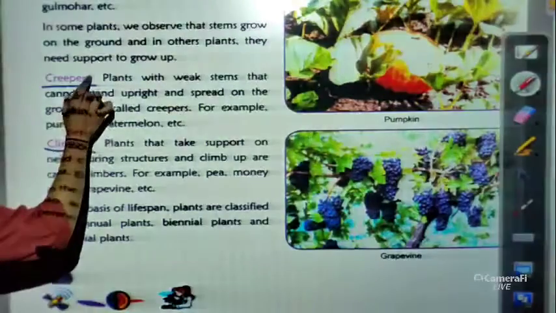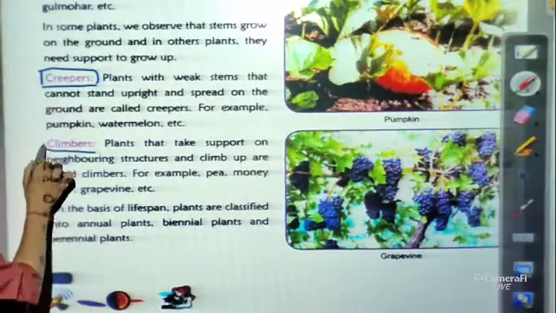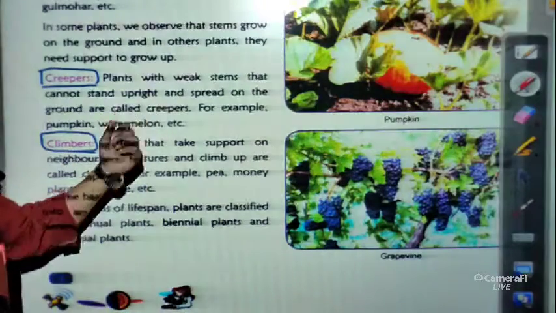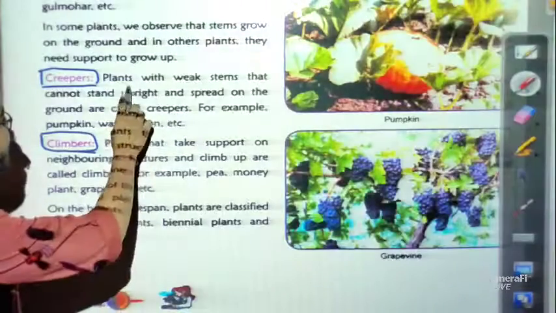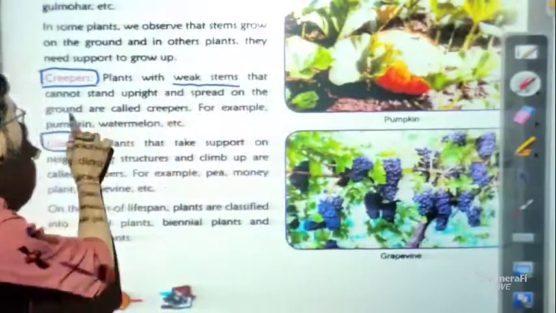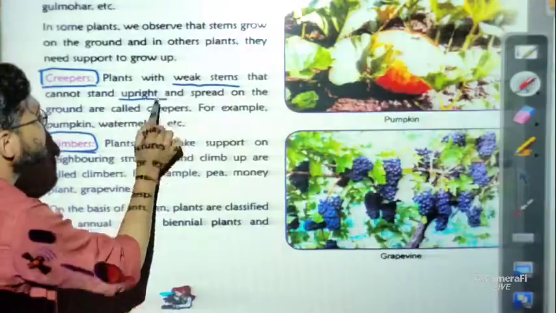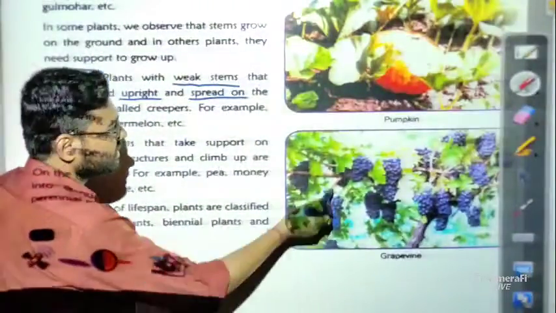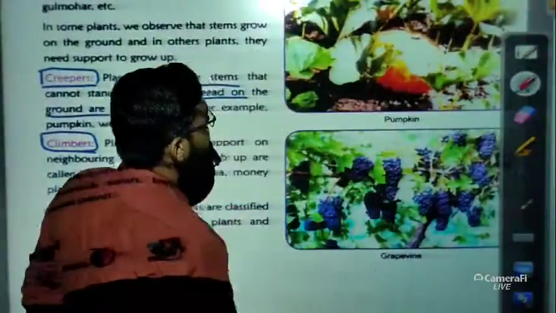So just focus on the terms creepers and climbers. Now, creepers means what? Let us discuss the characteristics. Plants with weak stems that cannot stand upright and spread on the ground are called creepers. Now just have a look at the picture.